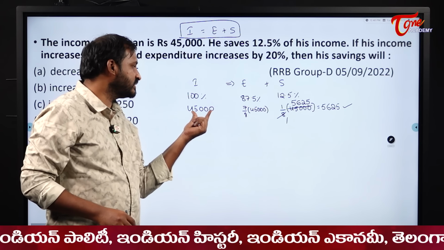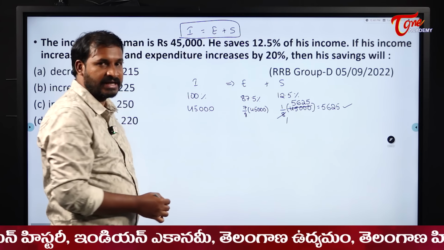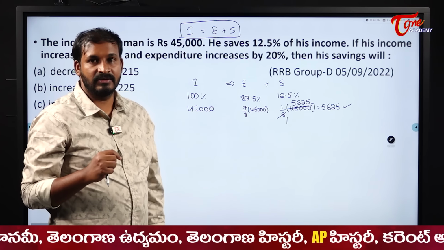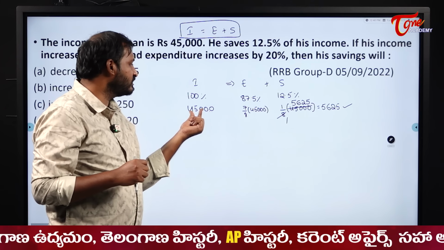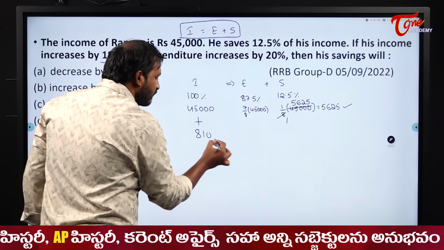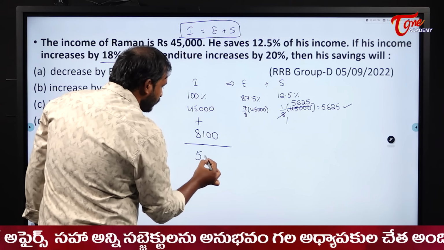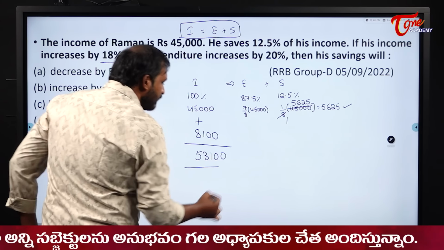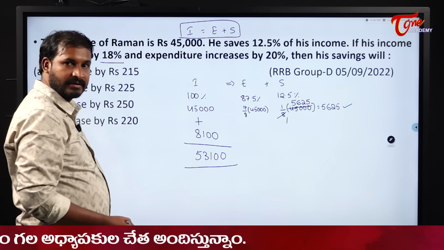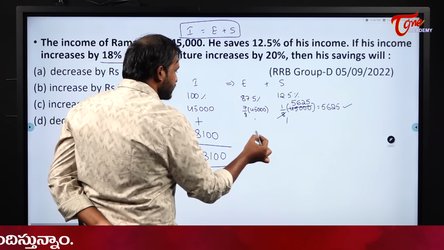What is 20% of 45,000, students? 20% is 9,000, sir. 2% will become what? 900. So his income will be increased by just 8,100. Okay, so now his income will become what? 53,100. His income becomes 53,100. What about his expenditure?